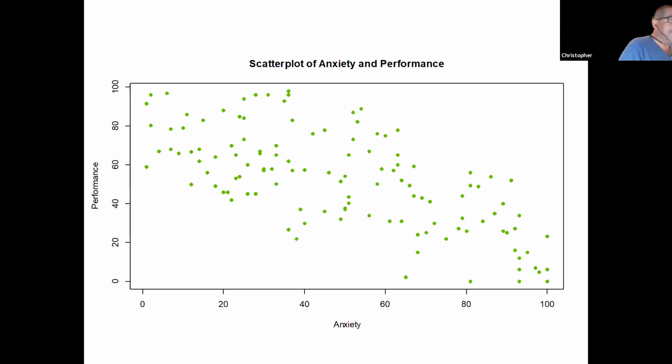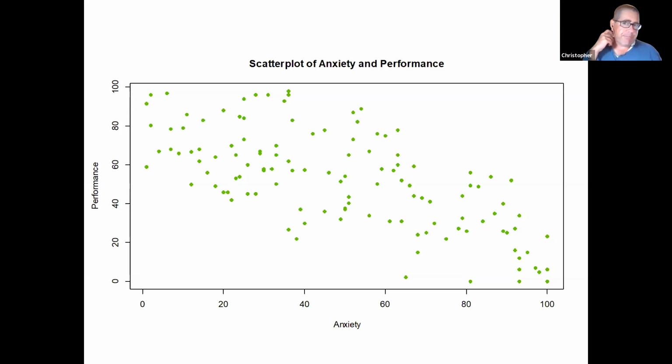This is what's commonly called a scatter plot. It shows the relationship between our two variables. And one way you can look at this is I like to start looking left to right. On the left side, the people with lower anxiety tend to have higher exam performances. That is, the people who are less anxious tend to do better. Then as we move across the graph to the right, we can see as anxiety is going up, performance is dropping. And that's exactly what we would expect if we're actually measuring test anxiety.